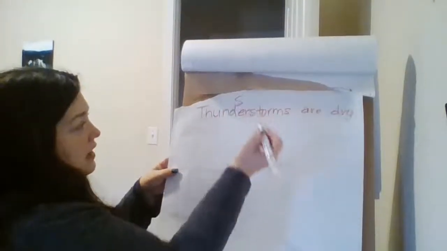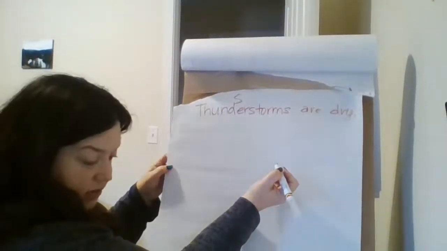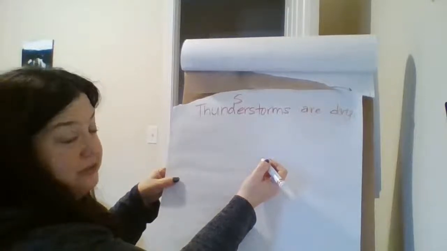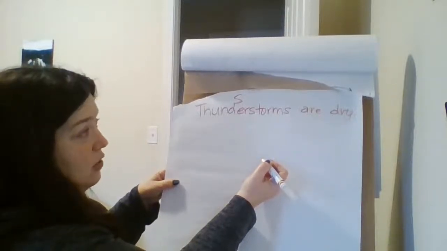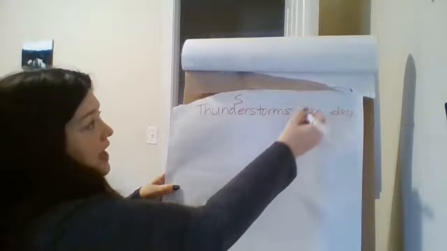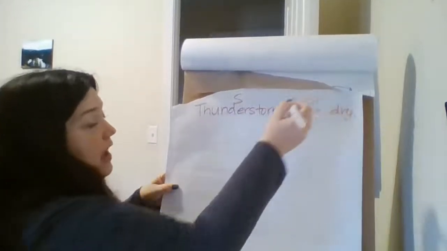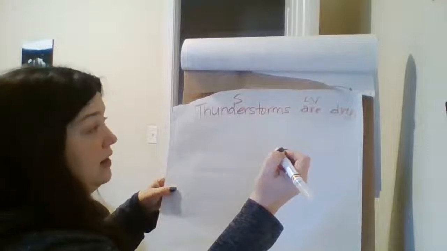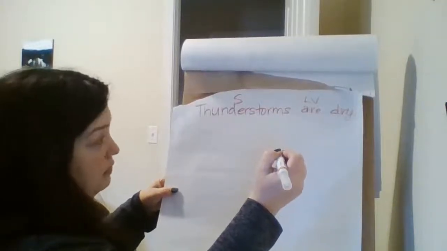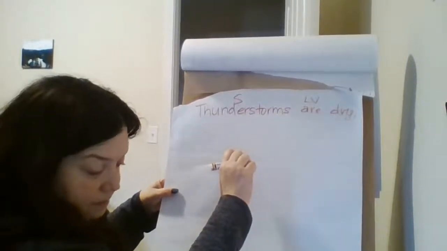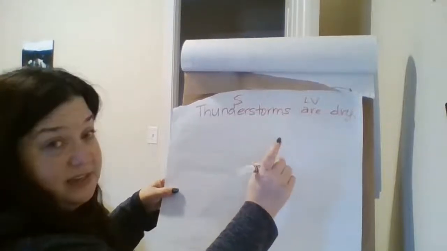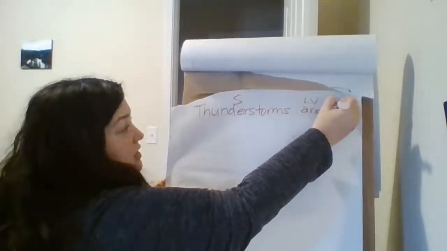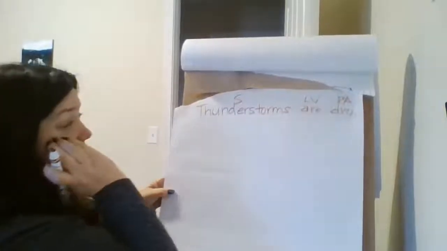Right. Thunderstorms. And then we have are. What kind of verb is are? Is it an action or is it a linking verb? Yeah, it's a linking verb. And remember, in our journals, we have that list of them. So go ahead and look back if you need to. And then with LVs, we can have PAs. So our adjective is back here as our PA.